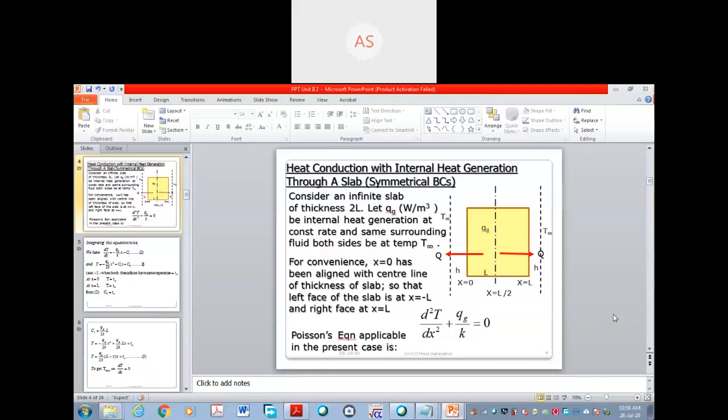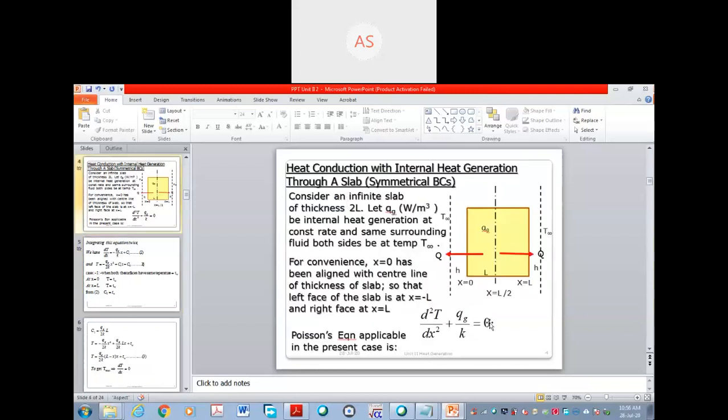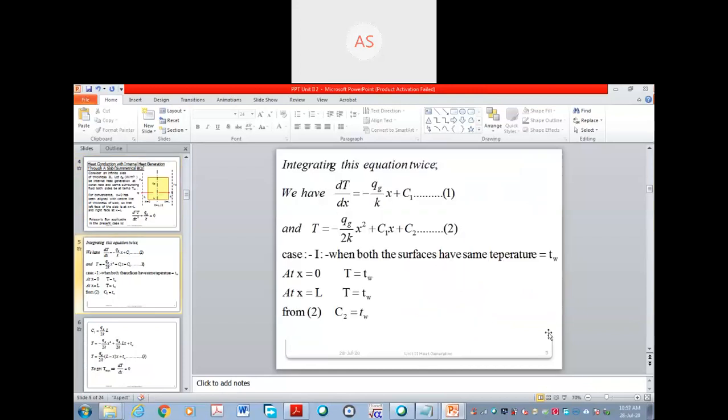dT by dx equals minus qg by k times x plus c1. This qg from the left side is transferred to the right side, hence the minus, and x has come, and again c1.